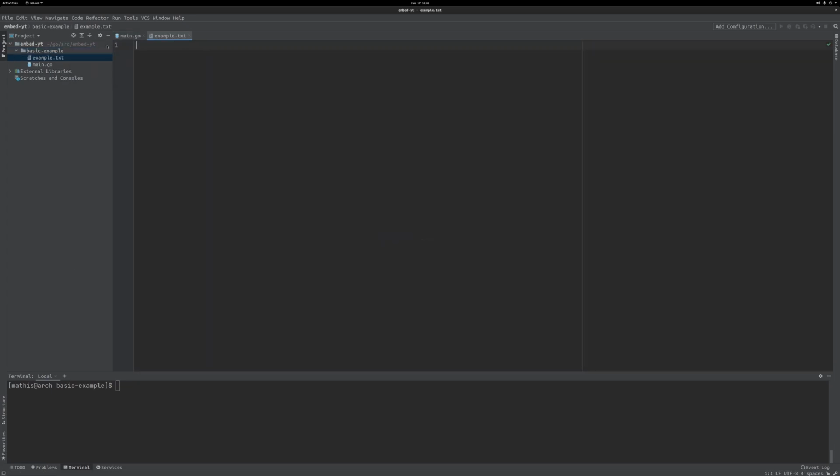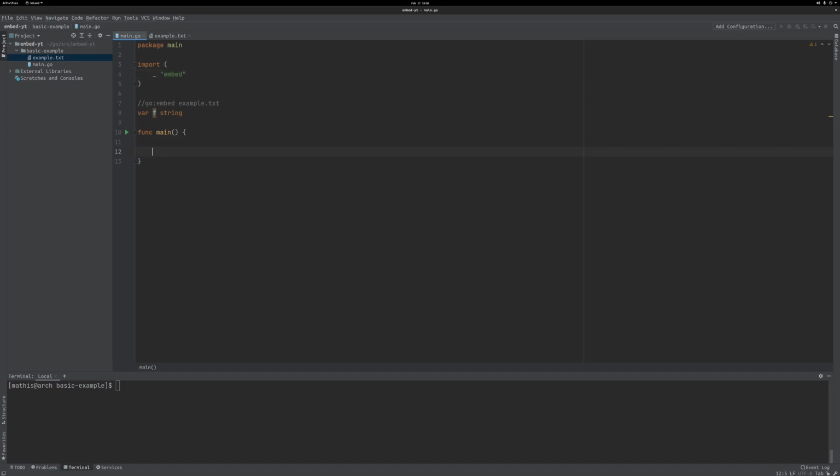So before we start, let's create a file, call it example.txt. And then let's write something in here, for example, "hello world". And then we come in here and we make a new variable. Let's call it f for file, and type is a string. Then we do //go:embed and then the name of the file, which is example.txt. Then we need to import the embed package, but because we're not actually using any embed functions, we need to use an underscore and then say embed, and that will work fine.